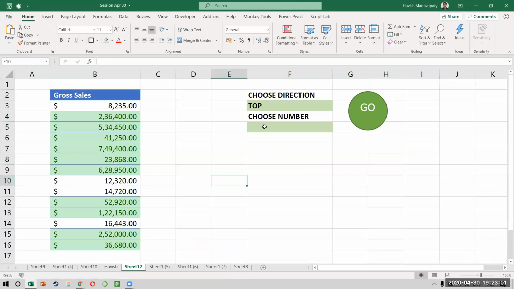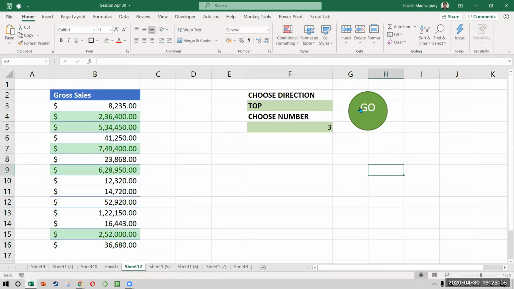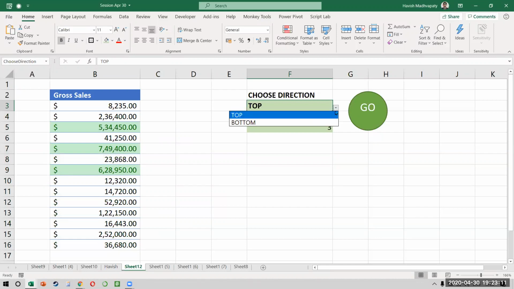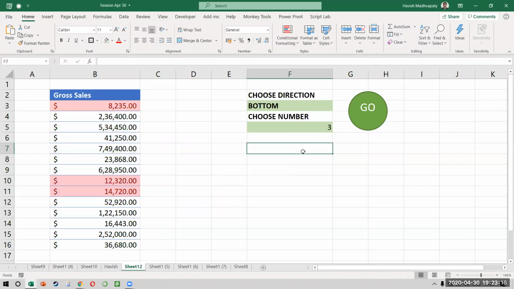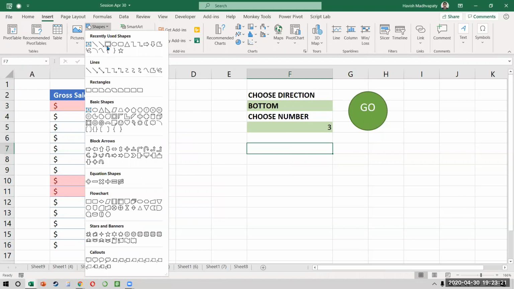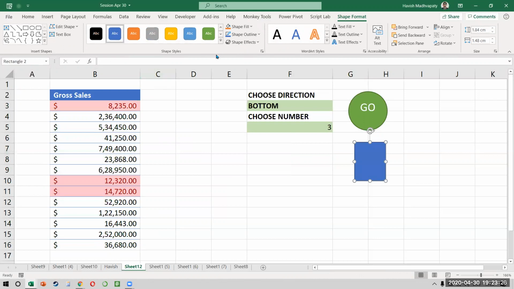How does it work now? So I can say 5 and it will show me my top 5. If I say show me the top 3, it shows me my top 3. If I suddenly say no, show me the bottom 3, so I can just select bottom 3 and it shows me my bottom 3, right? Like this. If you want to have another button that will remove all the formats, I can just create one more shape. I will put a red color and I'll call this clear, right? Because this will be used to clear any existing format that I have.